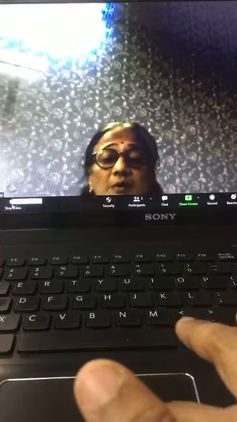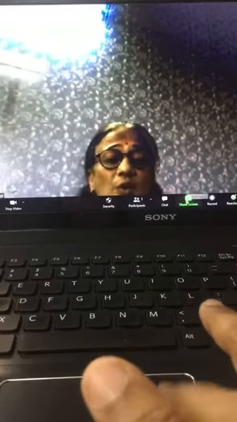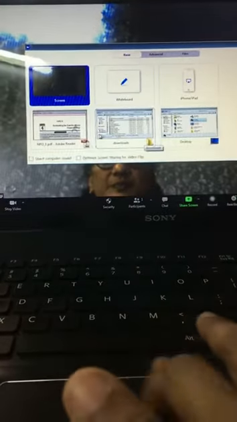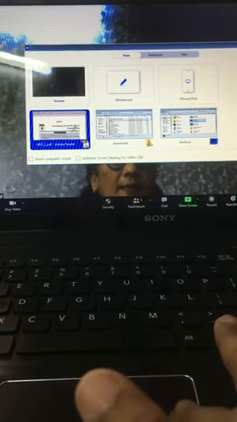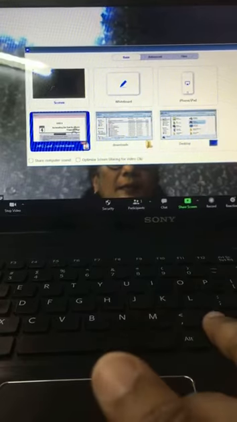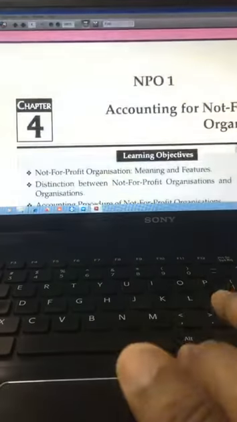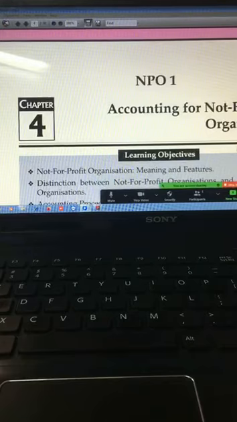Okay, so I am sharing the PDF relating to non-profit organization.